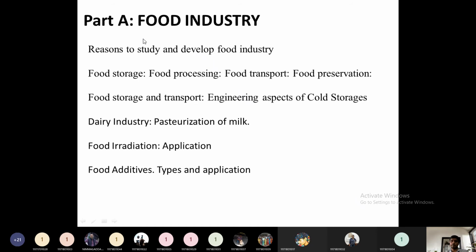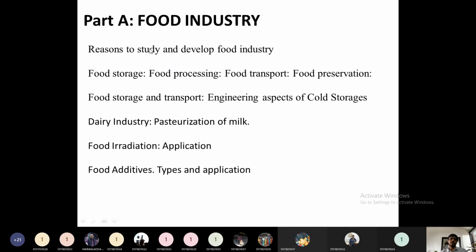Because of the agrarian country, we have a large potential in India for the food industry. Many big players like Adani and Patanjali are coming, and many good industries are entering the food sector. Earlier, there were only very small scale industries in food processing, like pickle manufacturing, so very little emphasis was paid to the food industry. But now there are many big players. The food industry is also a good industry, contributing around 12 to 13 percent of GDP growth in India.